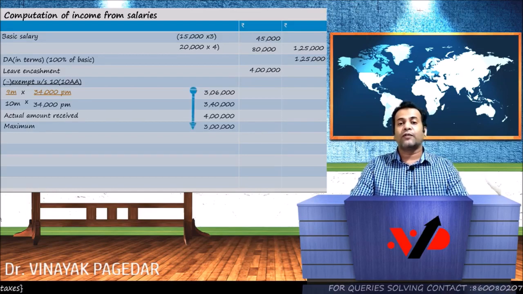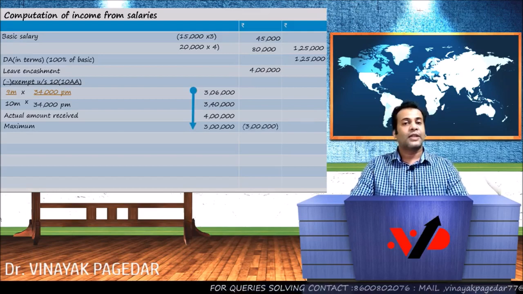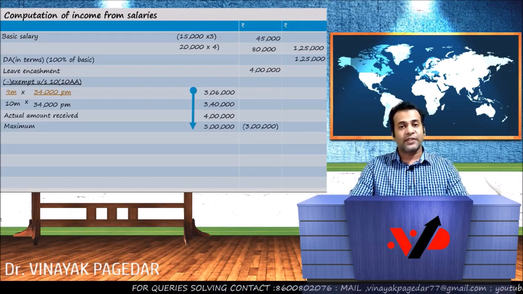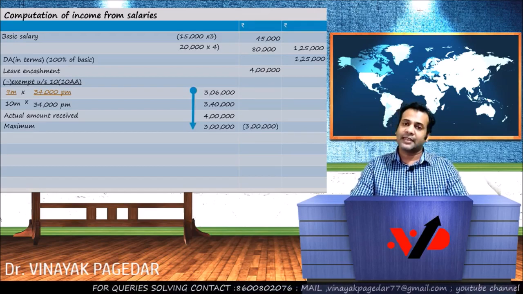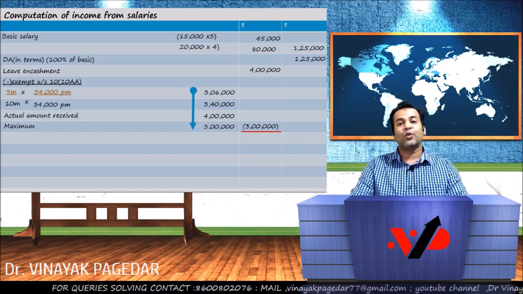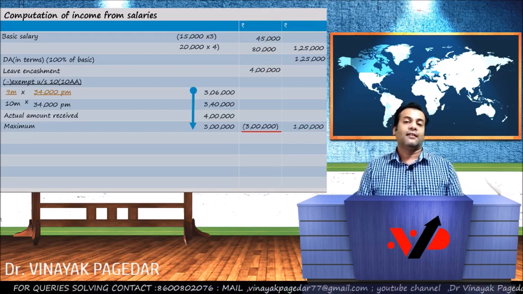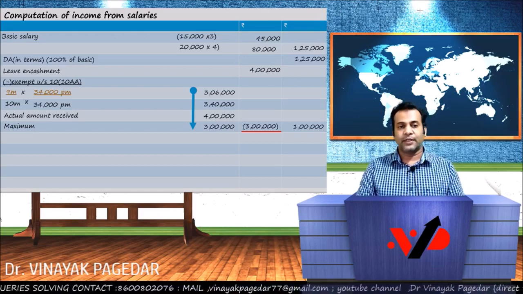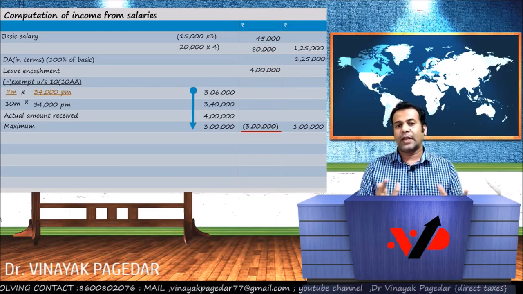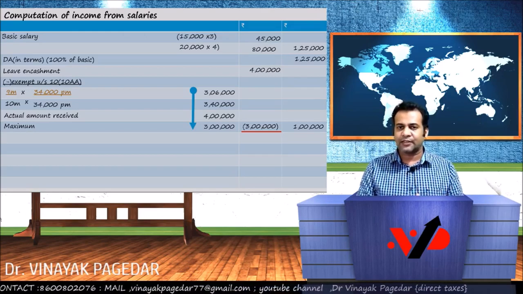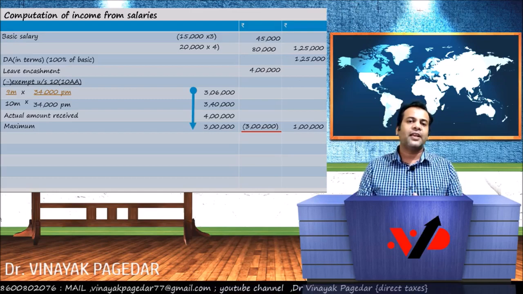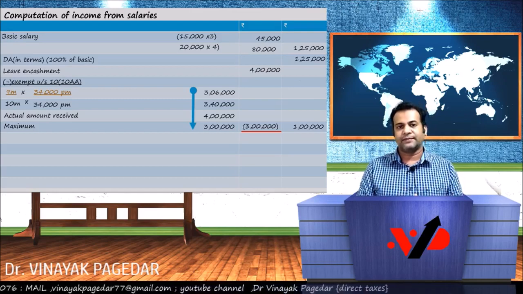The lowest of the four is the exemption. The least of the four is 3 lakh rupees. So that will be exempt. 4 lakhs was received. 3 lakhs is exempt. So that leaves you with 1 lakh leave salary taxable. Correct? 4 lakhs leave encashment received, 3 lakhs got exempt. So obviously the remaining 1 lakh is to be taxed.